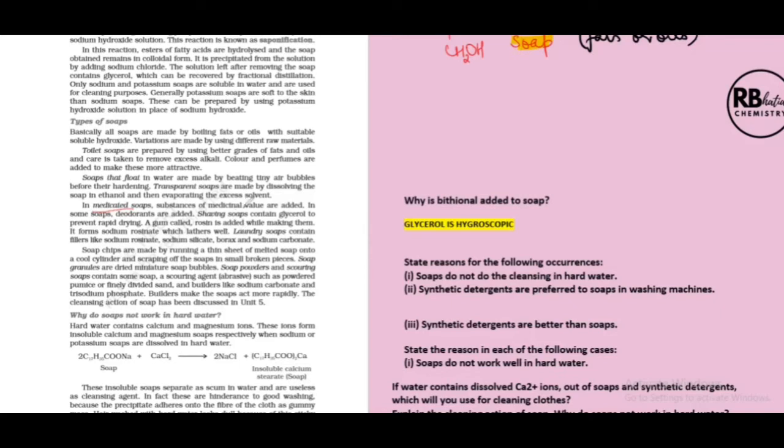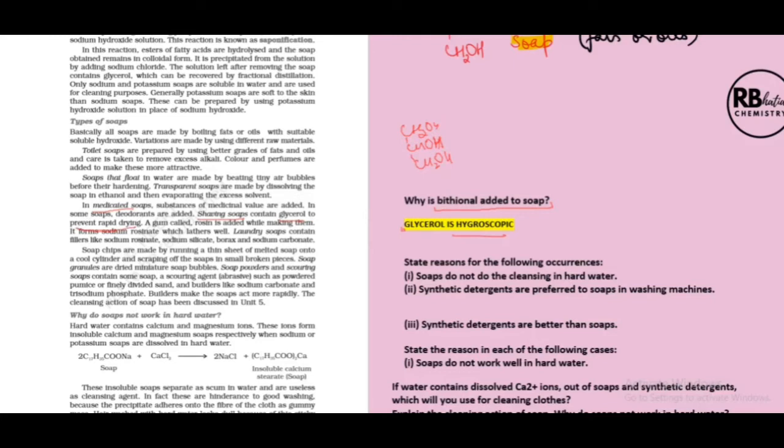Medicated soaps have some other components added, such as antiseptics, and we discussed earlier also that biethionyl is added to soap for its antiseptic properties. Okay, we studied this under antiseptics. Then shaving soaps contain glycerol to prevent rapid drying. What is glycerol? Glycerol we've just studied is this trihydric alcohol. Propane triol is the IUPAC name, and it is a hygroscopic substance. Hygroscopic substance means it can absorb moisture, and that is why it prevents rapid drying.